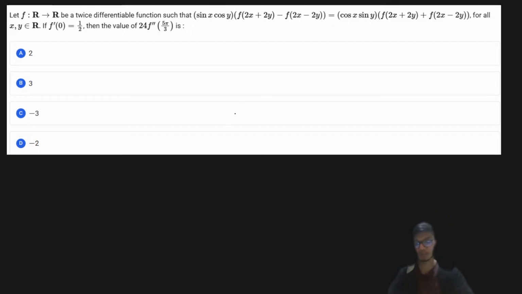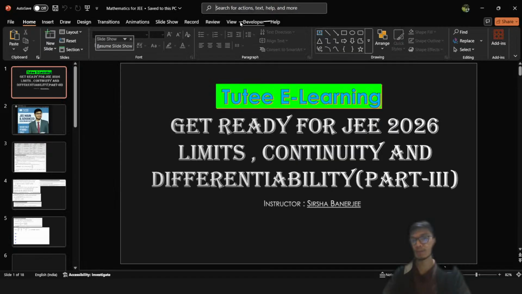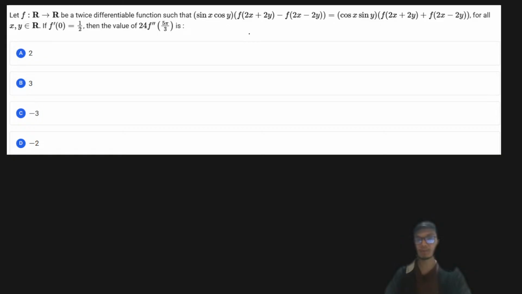So it is very important to follow the steps and try to understand how we go on, so that whenever you get this particular problem in the examination, you are able to do it. Okay. Now, if you look at the problem over here, I can see one particular thing as common, that is f of 2x plus y, and then we have f of 2x minus 2y. These things are common, but the sign is different, right?